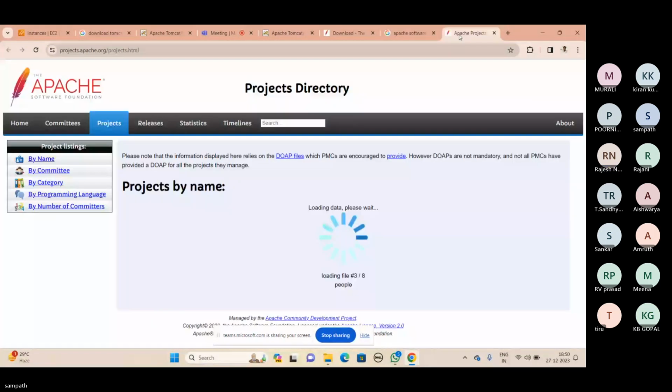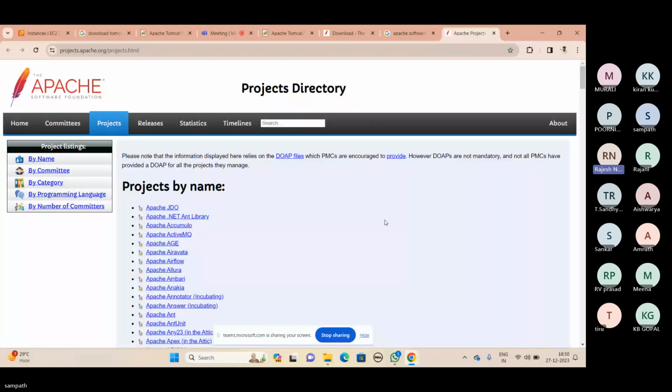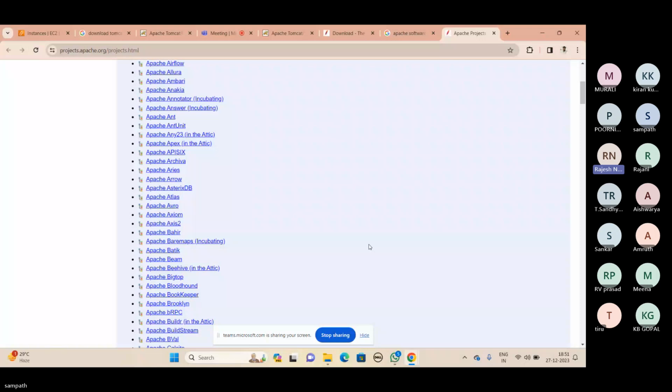Go to the new tab. See guys, Apache has multiple products. It has products by name, so you can check that so many products are in this company. Worldwide, so many companies are using Apache software. For example, Apache Ant, Apache Tomcat, Apache Maven. Like that, many software products are there. Just scroll down and you can see the names of the products in this list.